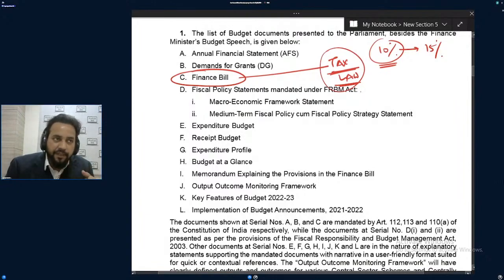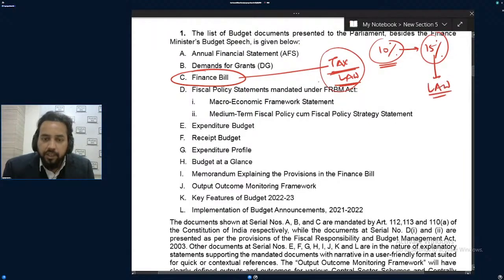In case I pay only 10%, not 15%, nobody can file a case against me, and my payment of 10% will not be called illegal, because if the government wants to raise it from 10% to 15%, it has to pass a law. And these laws are written in the finance bill.